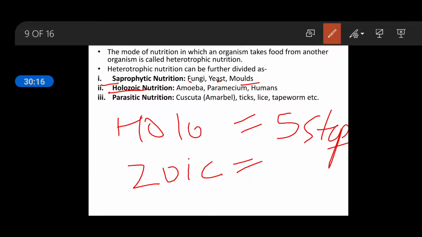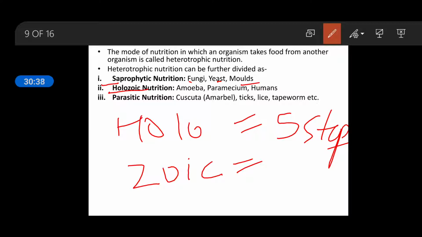When the food particles are digested into their simpler form, then they will be absorbed through the blood and distributed to each and every cell of the body. The fourth step is assimilation.